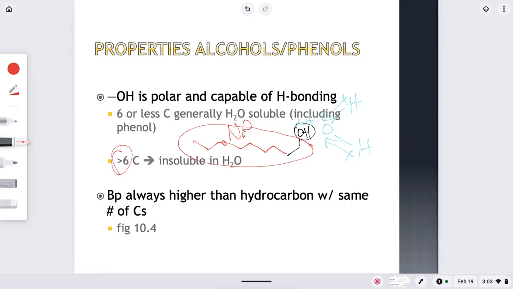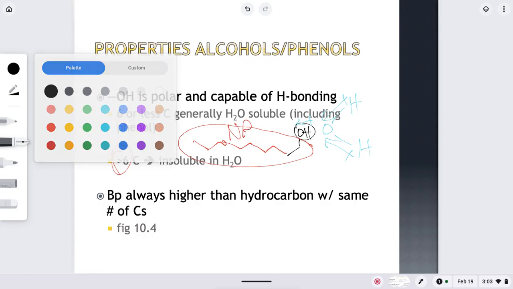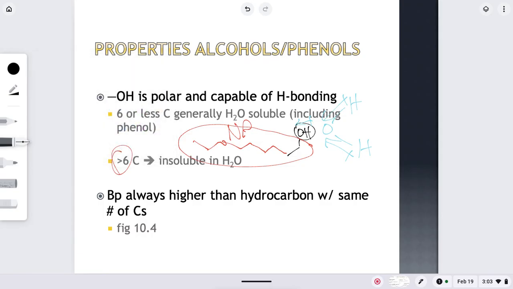Otherwise, down below when it says about boiling points, essentially, like you would know that propane is a gas at room temperature. And we talked about how it had to be at least 5 carbons before it could be a liquid. But when I say boiling points are higher than hydrocarbon with the same number of carbons, I don't know if I meant same number of carbons. I meant same number of atoms, really, because I would usually compare this 3 carbon chain versus like 2 carbons and then oxygen. So that's my ethanol versus this propane.